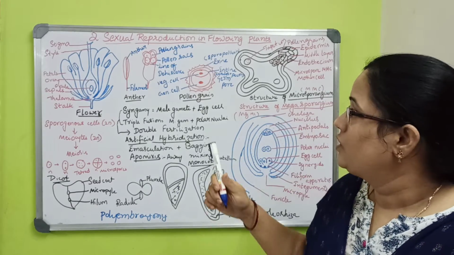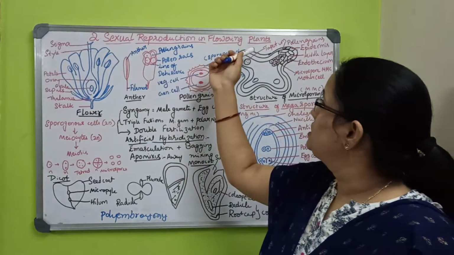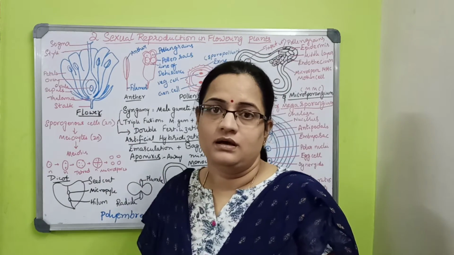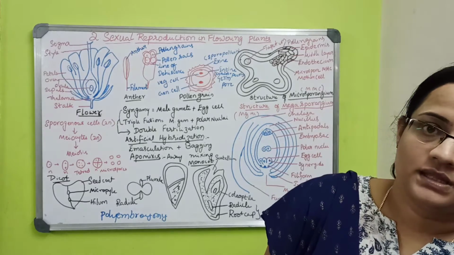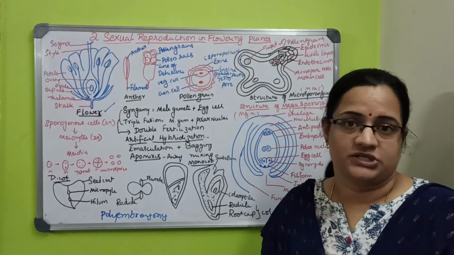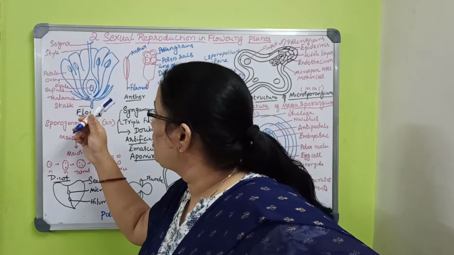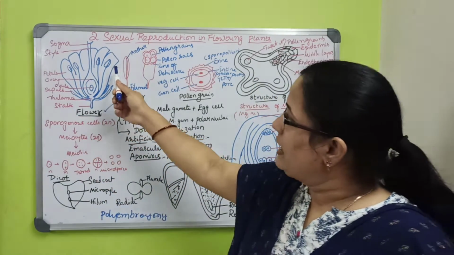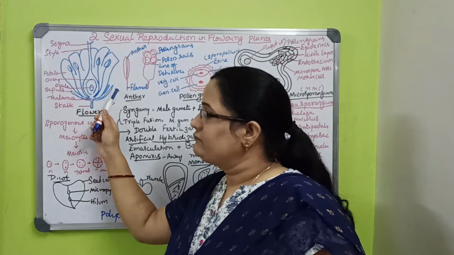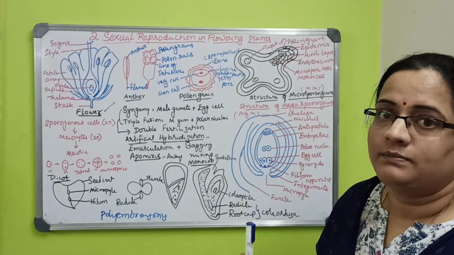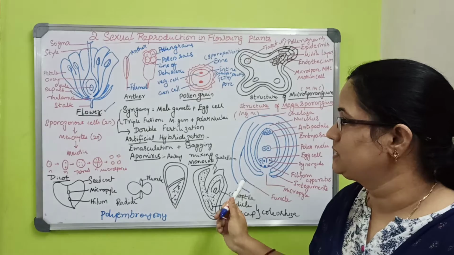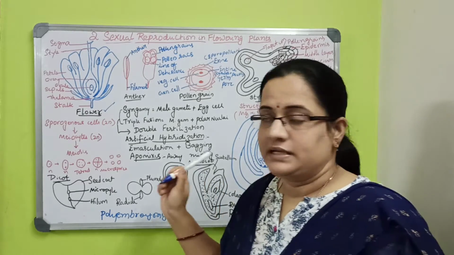So, what is sexual reproduction in angiosperms, or flowering plants? The flower is the first important part. I have drawn the flower structure: what the parts are, how it will be, and what will happen, how the ovary will become a fruit, how fruits will come for the plant. All these we are going to discuss in this lesson.